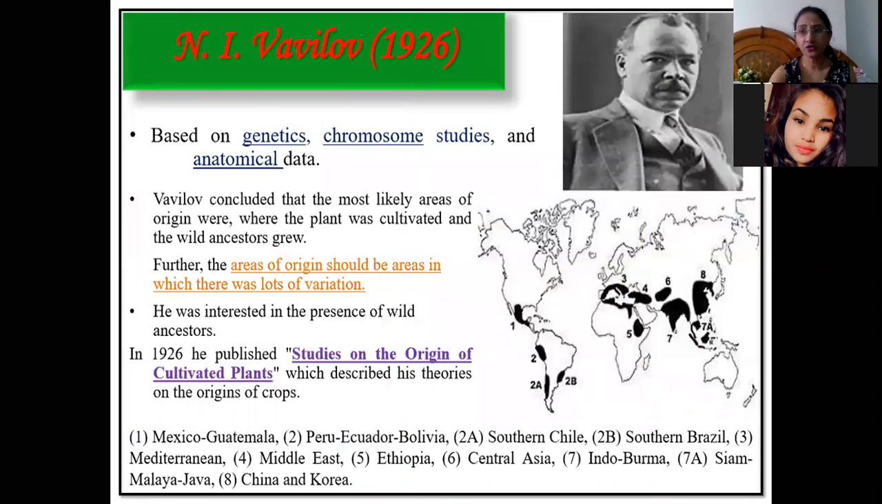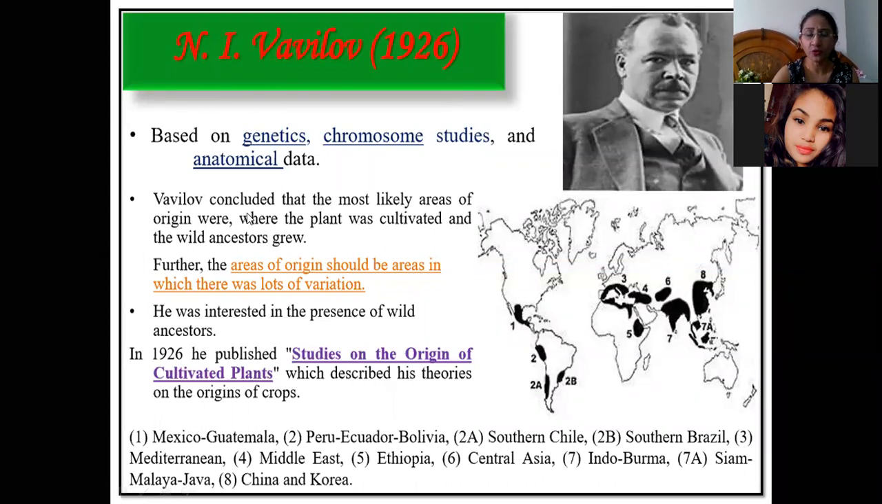Now we will come to the main topic, centers of origin. The scientist N.I. Vavilov, whose full name was Nikolai Ivanovich Vavilov, gave the centers of origin theory in the year 1926. He broadly divided all the field crops into about 12 centers of origin according to the regions where they originated. The basis of his classification was genetics, chromosome studies and anatomical data.